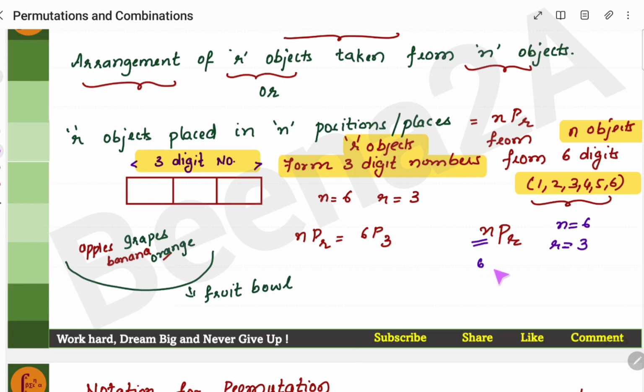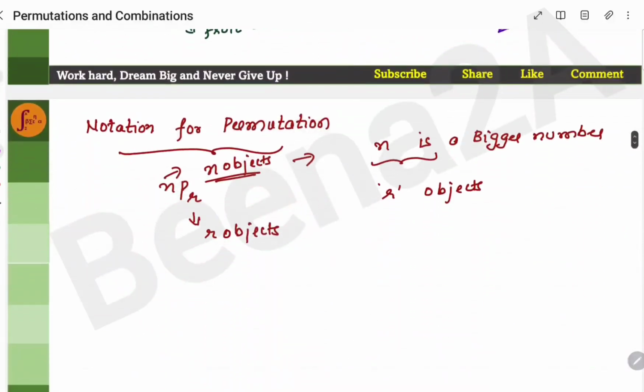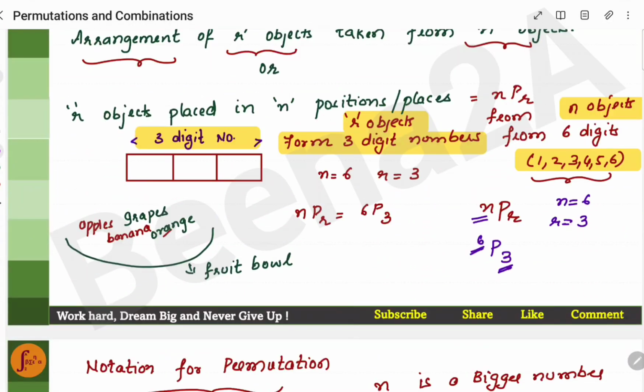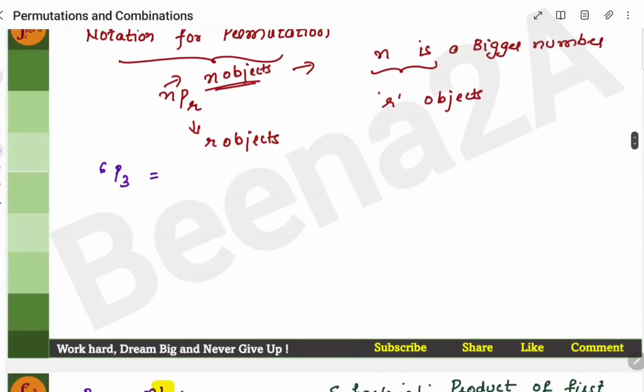We'll write it as 6P3. You're choosing 3 digits from 6 digits, right? So we will put it as 6P3. So the notation is 6P3. Here, when we are forming a 3-digit number,